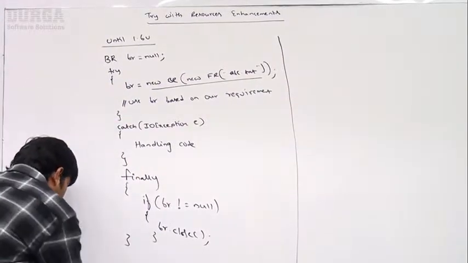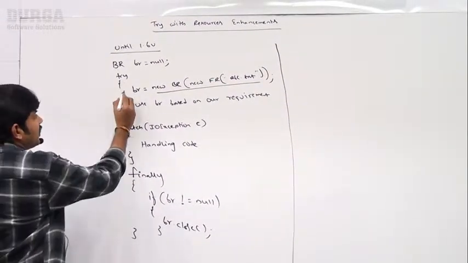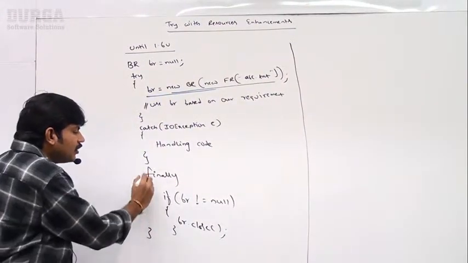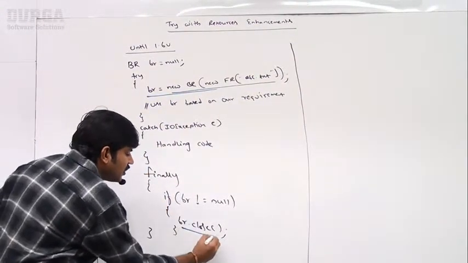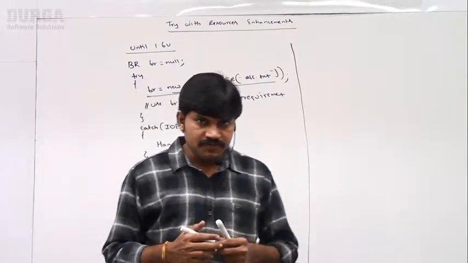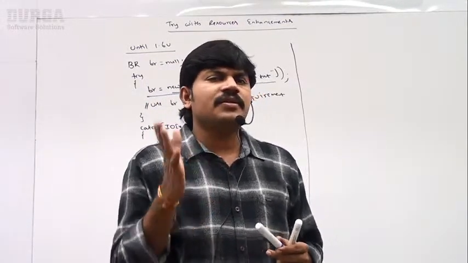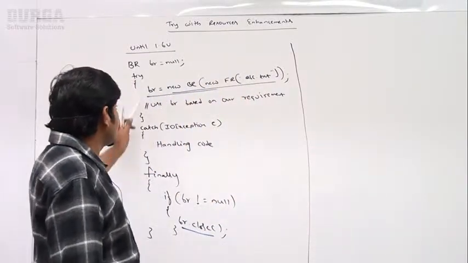Sir, where we open the resource, inside the try block I am creating the resource. Next, inside the catch block is handling, and in the finally block, sir, I am closing that resource. Up to this, is it clear? Any explanation required? Observe that, sir. This is the traditional way of coding until the 1.6 version.